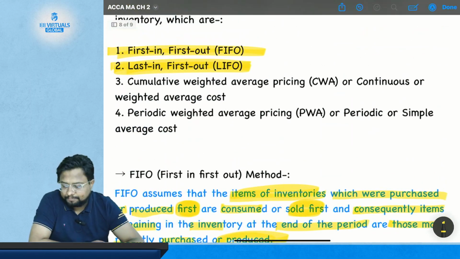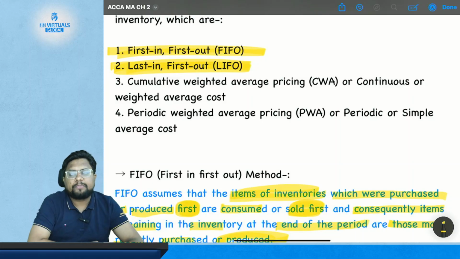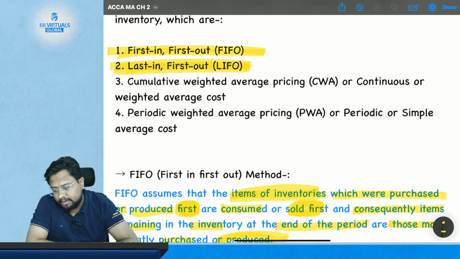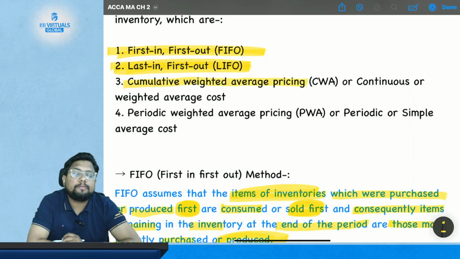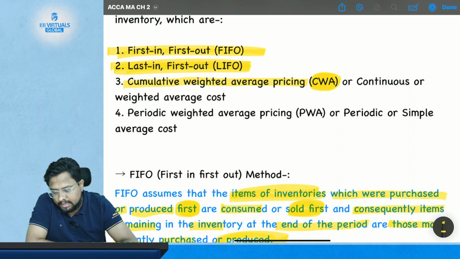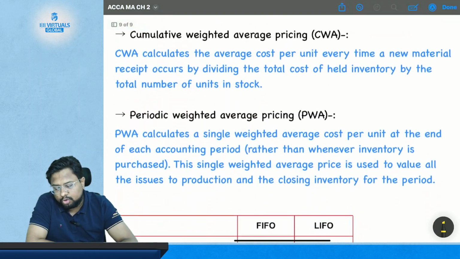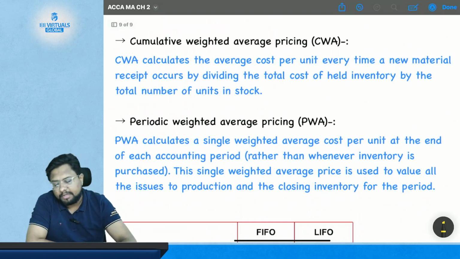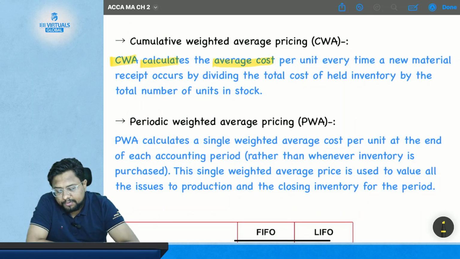Got it? Now comes the third method, which is cumulative weighted average pricing, also known as CWA in short. Okay, now let's see what this cumulative weighted average pricing means. CWA calculates the average cost per unit.